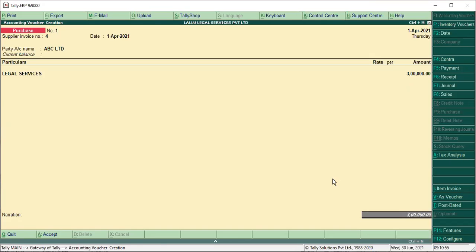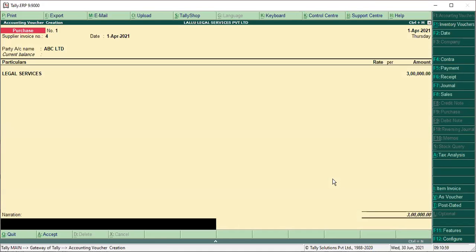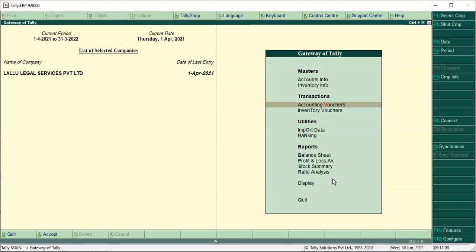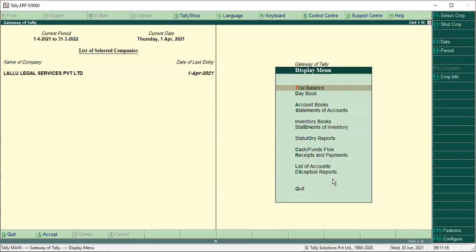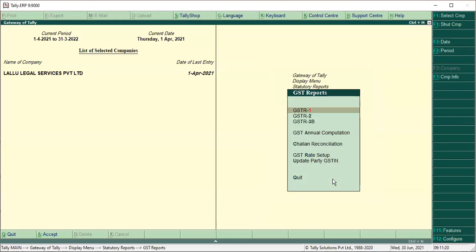Okay, so save it. This is new reference. Press enter, save it. Yes. Now we'll go to the report where it will be shown. To go to reports from Gateway of Tally, shortcut key D. D means display. O means statutory reports. G means GST, where you have to select GSTR2.